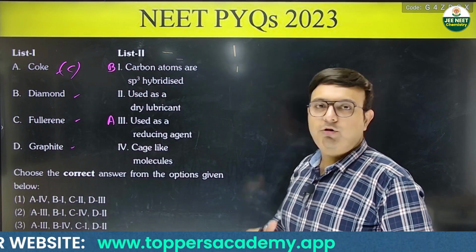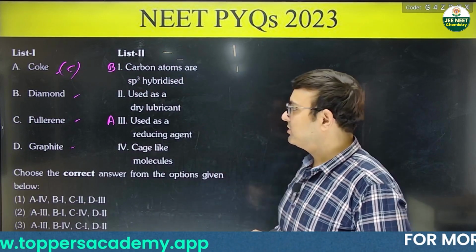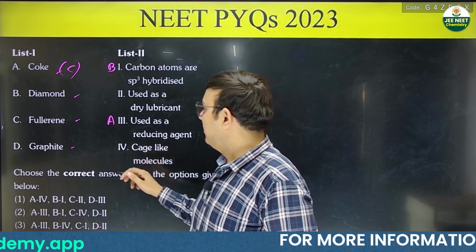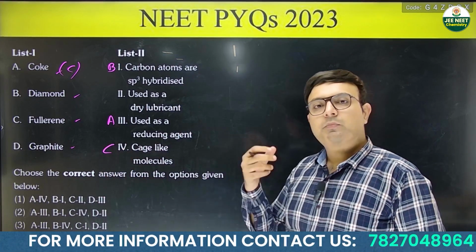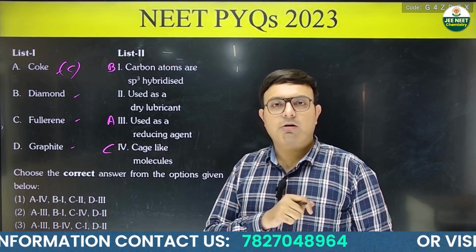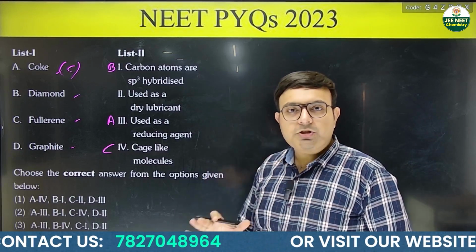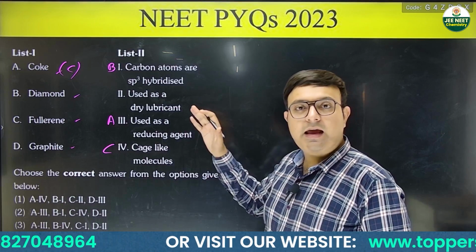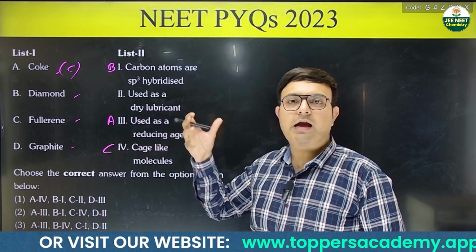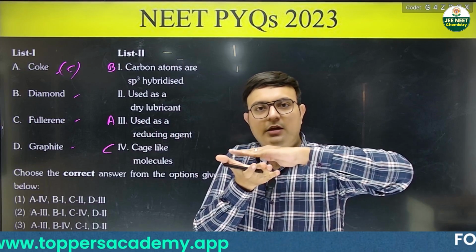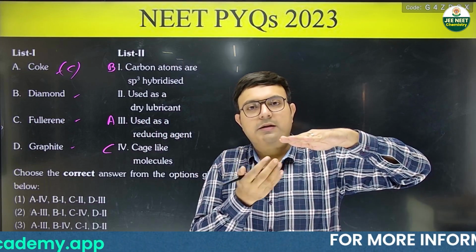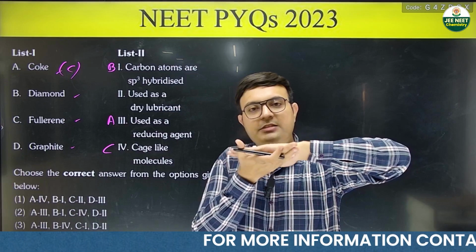Then you have fullerene. Fullerene we know it is a cage-like structure. So where is cage-like molecule? So this should be C. Then we are left with graphite. Graphite has one unpaired electron present, which helps in acting the graphite molecules as lubricant. And the layers present in the graphite slip over each other.